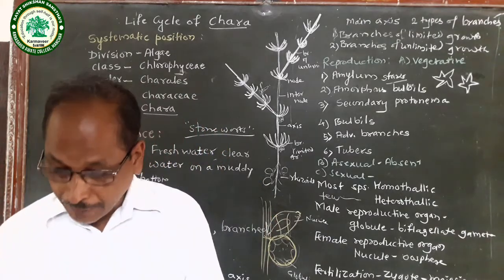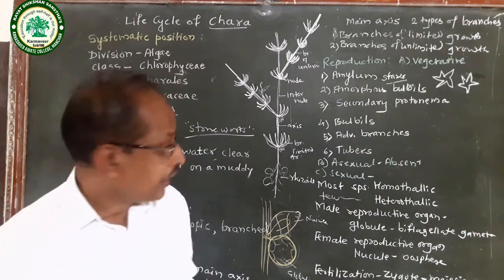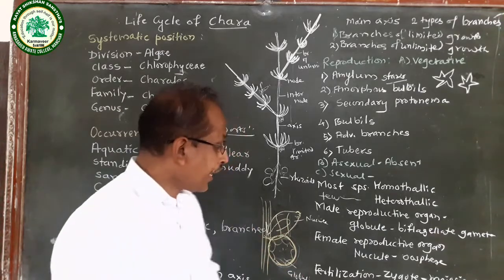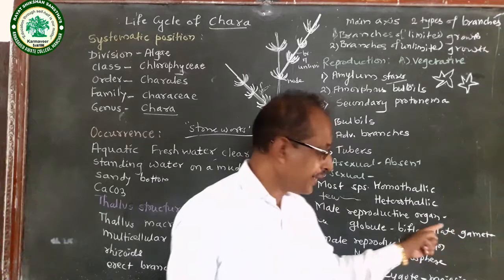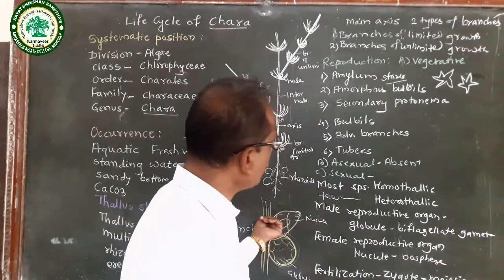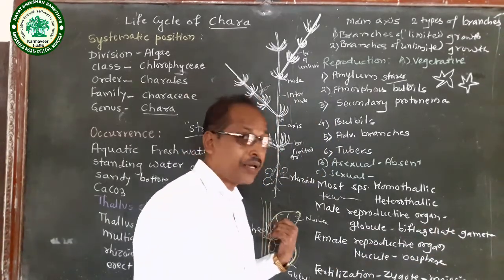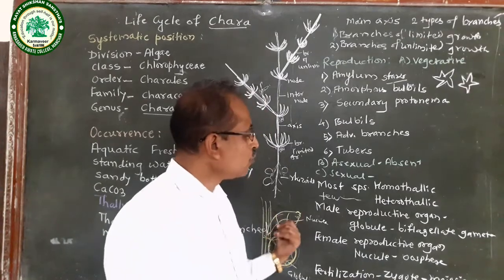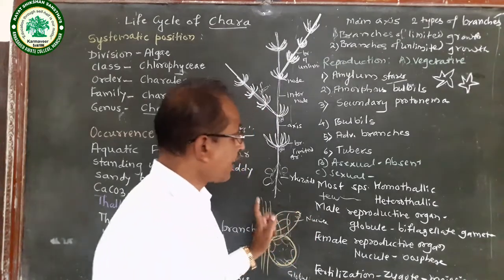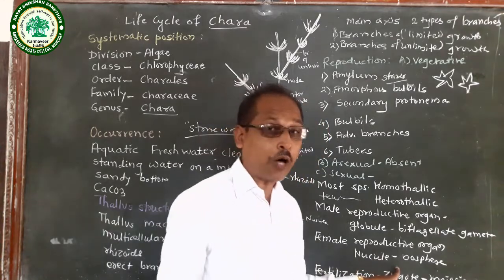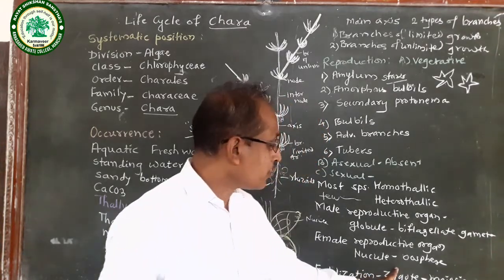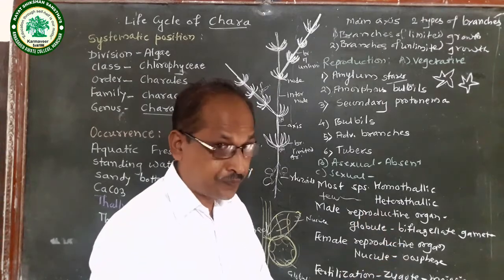At the time of fertilization, what happens? The biflagellate male gamete enters into the nucule and fuses with the egg or oosphere, and it forms a zygote. After fertilization, there is formation of a zygote, and the zygote is a diploid structure.